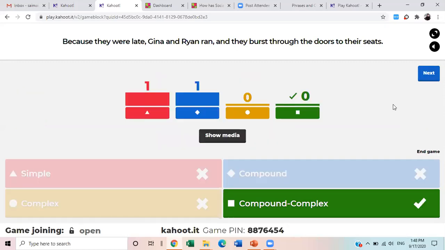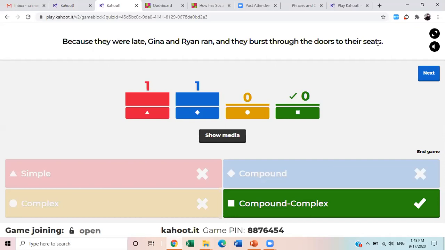Okay, this is compound-complex. Why? Because they were late. You can see, in the previous explanation, in the previous slide, I told you that because is not one of the coordinating conjunction words, so that is why it is complex: because they were late. Gina and Ryan ran, this is one sentence, and they burst through the doors to their seats.